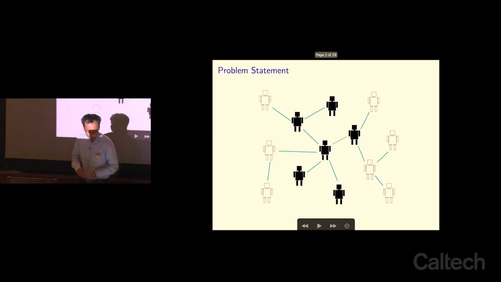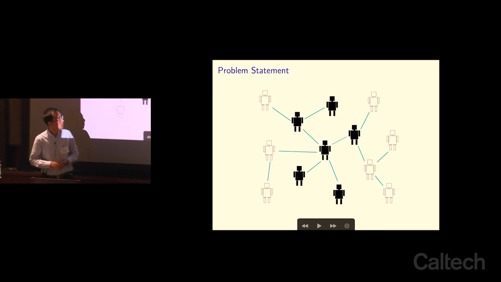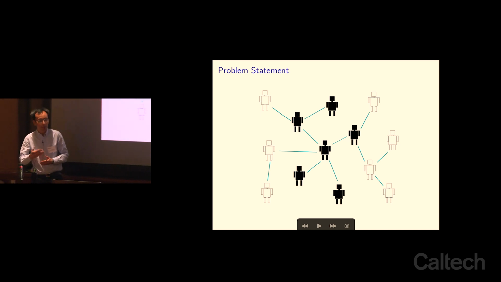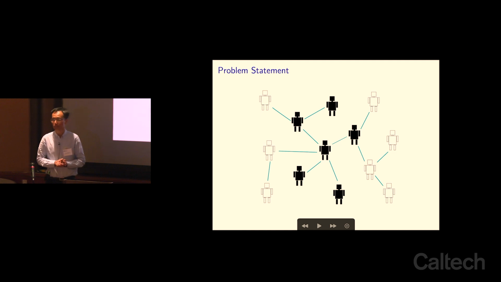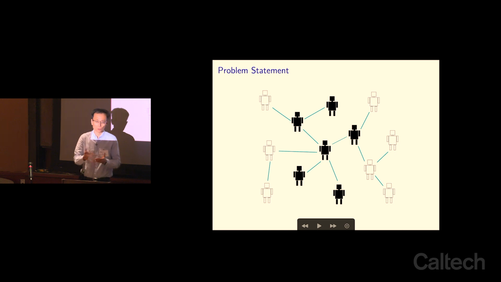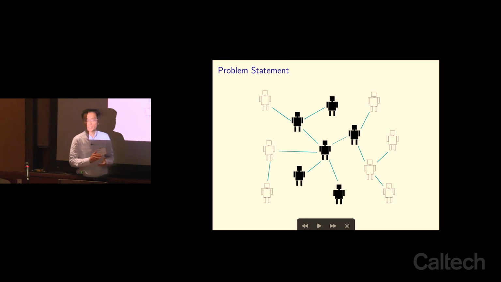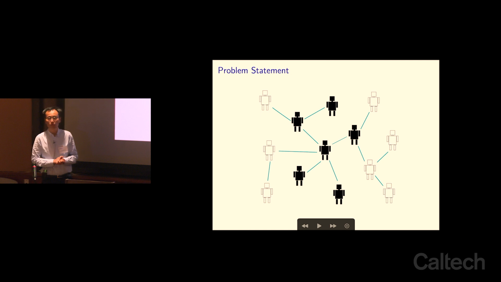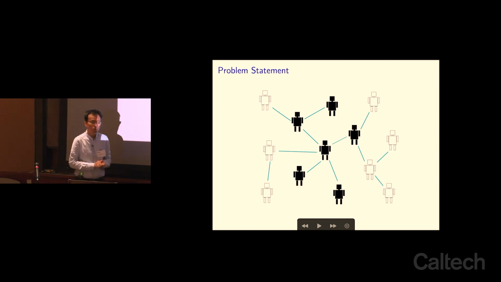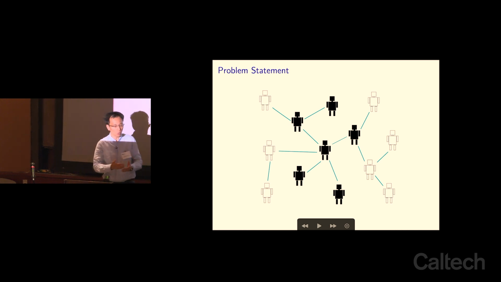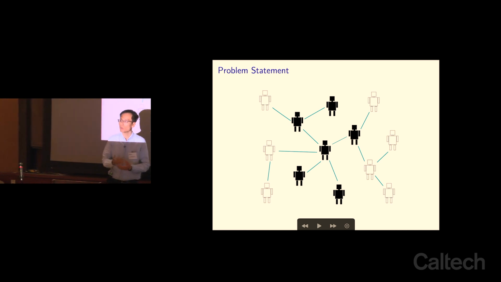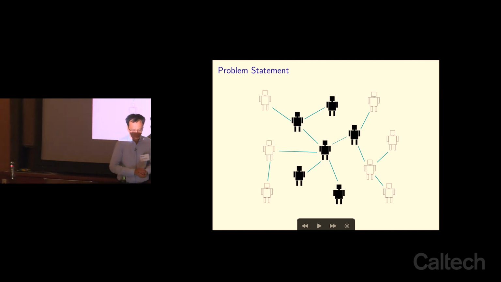I think the very first application is one that is very familiar to us. The problem statement is related to technologies such as digital contact tracing, which perhaps will be useful for addressing the next pandemic, which we do not know when it will come. But it also finds applications, for example, in computer viruses in networks, or information dissemination, and information could potentially be created by human or AI. So we want to know which node or which vertex in the graph is the most influential. That is the key problem statement.